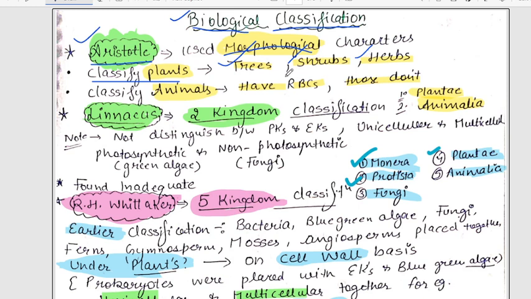For example, trees are large in size, so all trees are placed in that category. With few exceptions, trees are large and highly woody, right? Then shrubs and herbs. So these three subdivisions of the plants are described on the basis of morphology. Next is classifying the animals. They are defined on the basis of RBC: which have RBC and which do not have RBC.